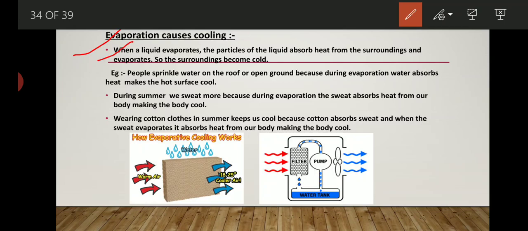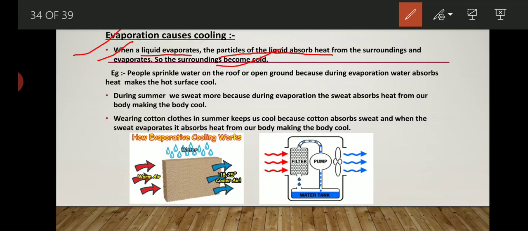The main reason of cooling is that whenever liquid evaporates, the particles of liquid absorb energy from the surroundings only, and that's why the temperature of the surroundings drops. That's why we feel cold. That's why whenever we take acetone or ice on our palm, immediately we feel cold, because the particles of liquid present in that substance acquire the energy from our palm, and because of that the temperature of our palm goes down and we feel cold.